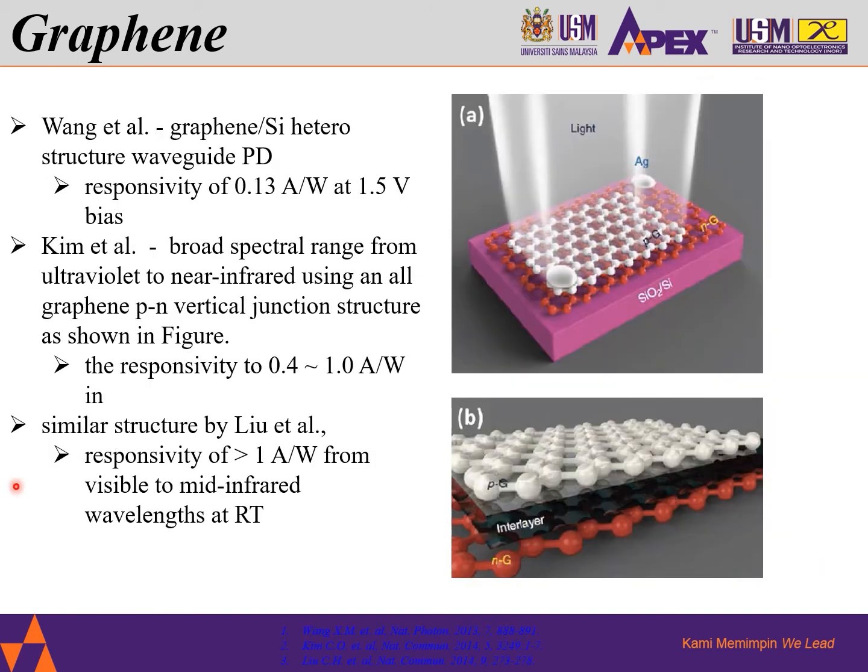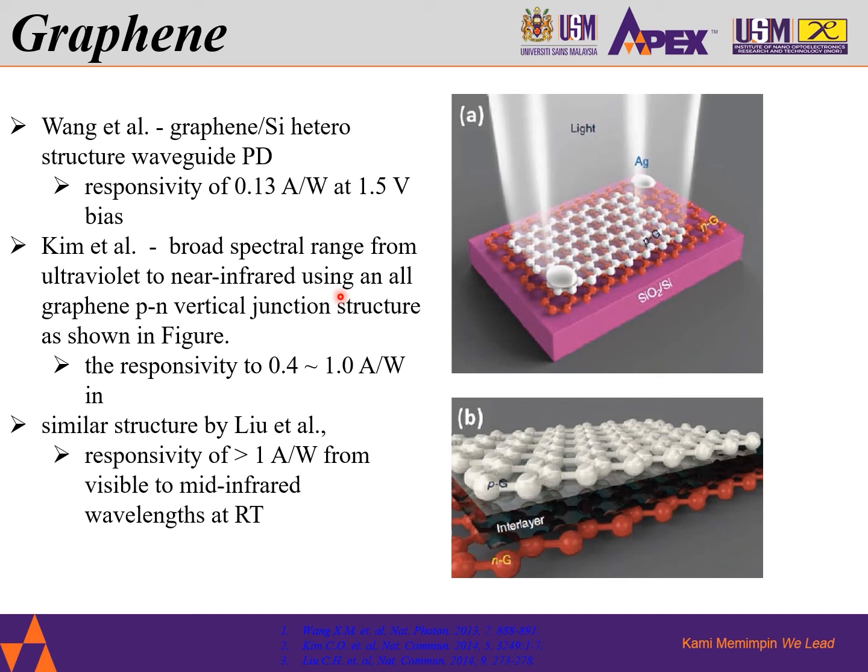Wang and his team reported a graphene heterostructure waveguide photodetector with a responsivity of 0.13 amperes per watt at 1.5 volts of bias.